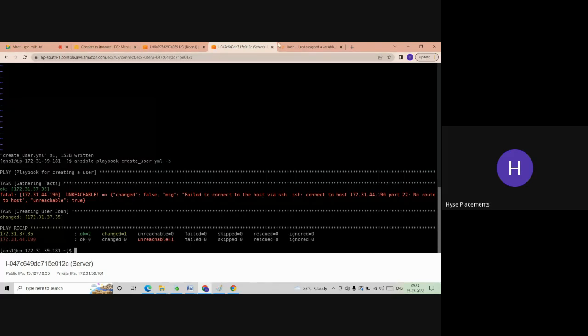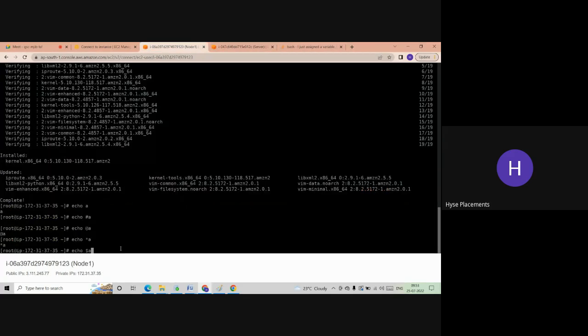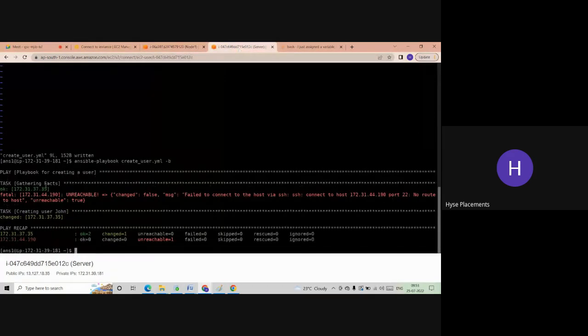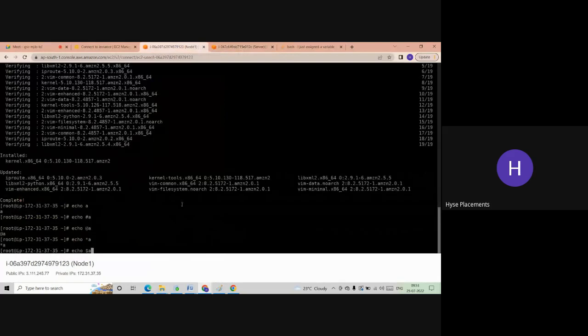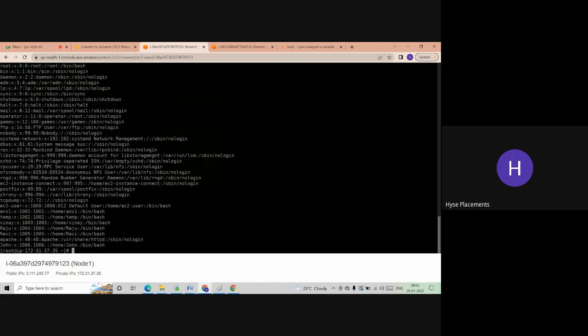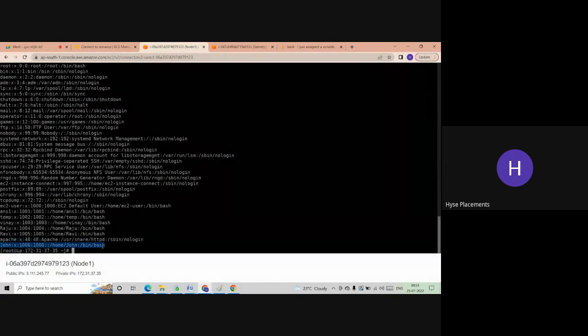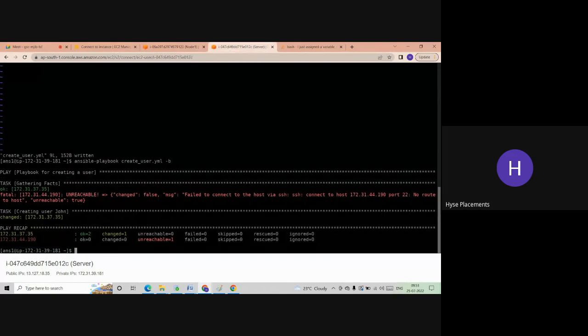Now this is node one, it's connected. Let me check the user here. See, is John created or not? This is node one, and in node one the John user is created.